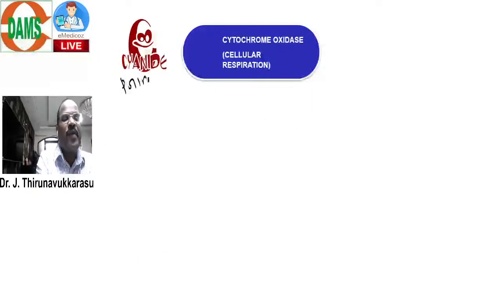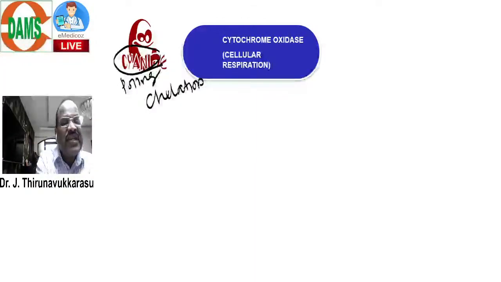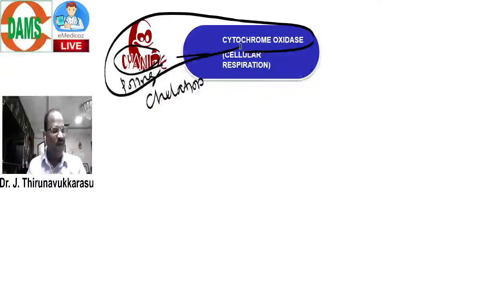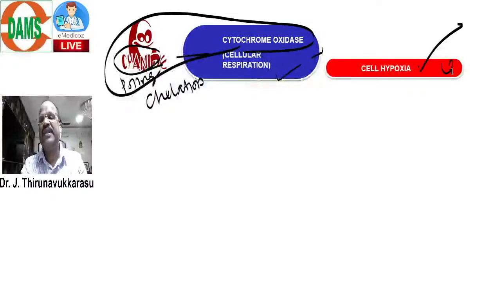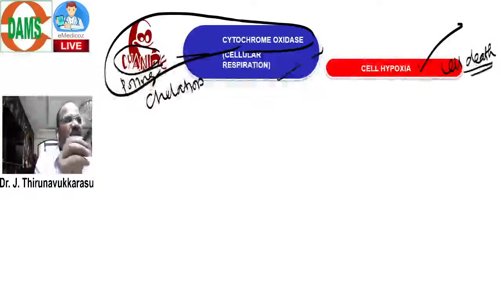Now question, what happens to this enzyme in case of cyanide poisoning? This is pharmacology. In cyanide poisoning, the cyanide causes chelation of cytochrome oxidase enzyme. When cyanide chelates this enzyme, there is no chance for cellular respiration. That means the cell goes for hypoxia, that means cell death. It is a problem in cyanide poisoning. For treating this poisoning, I am going to use nitrates.